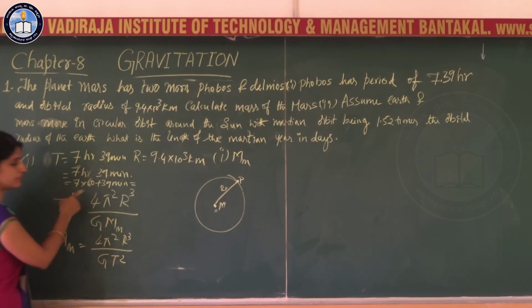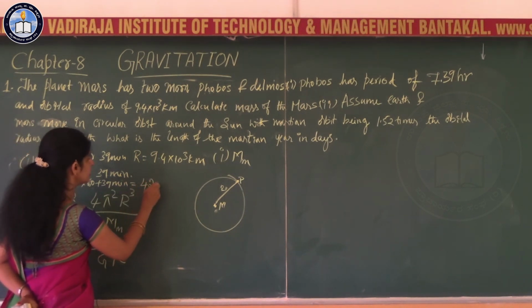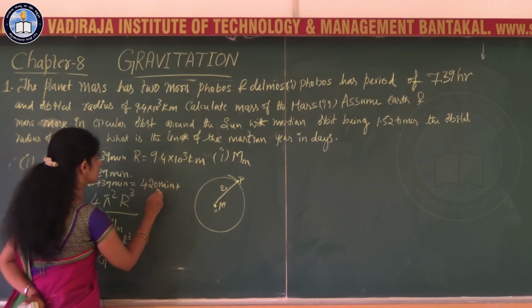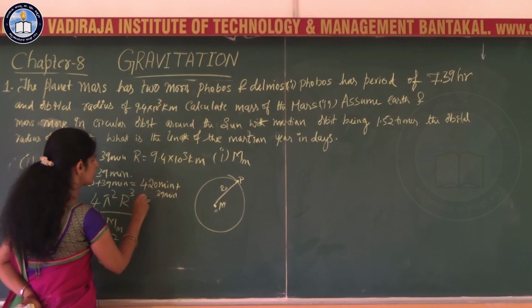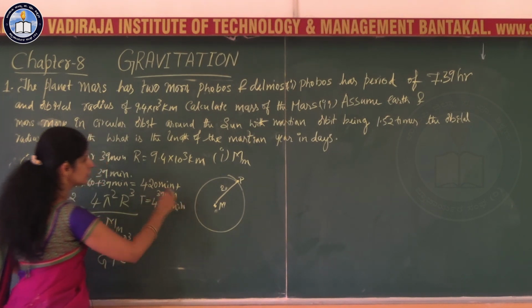So 7 into 60, that is 420 minutes plus 39 minutes. So period is equal to 459 minutes.